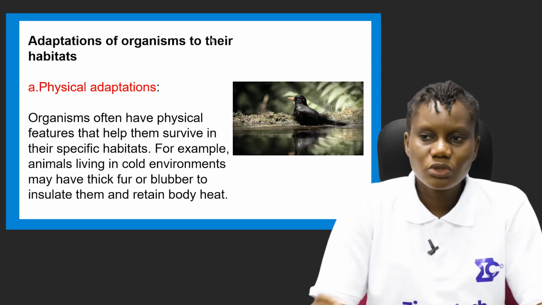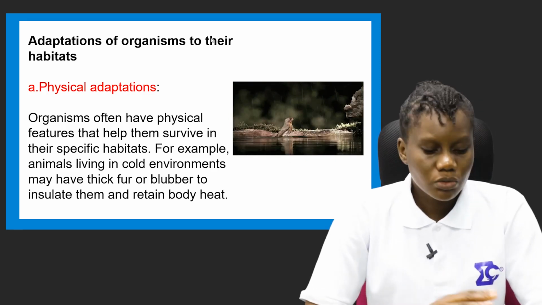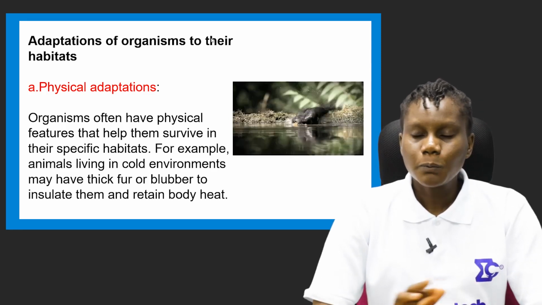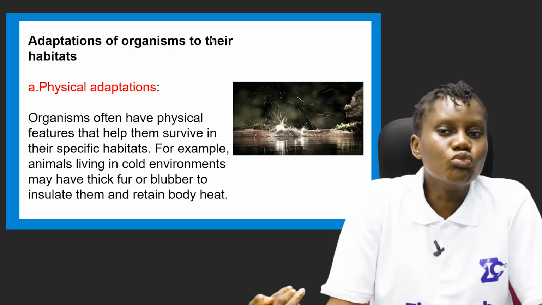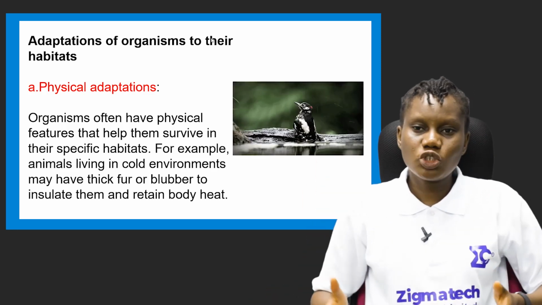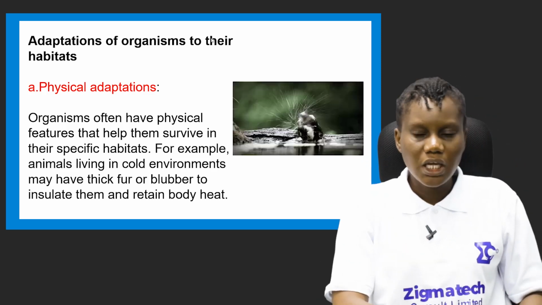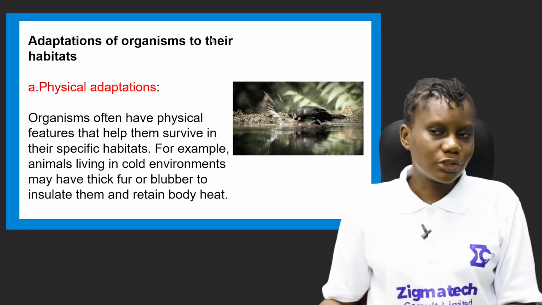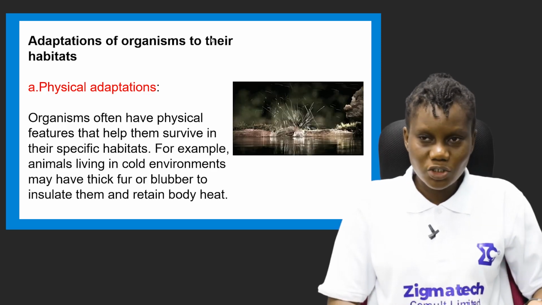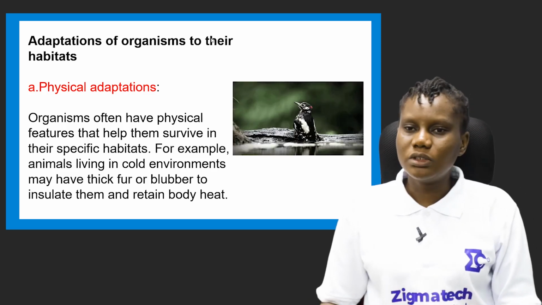If you check the fish, you see their body contains gills, and they have fins that help them to move. So that physical adaptation has helped them. It's a specific feature they need to stay inside water, whereas they cannot stay on land, because they don't possess the physical adaptations that will help them to stay on land.